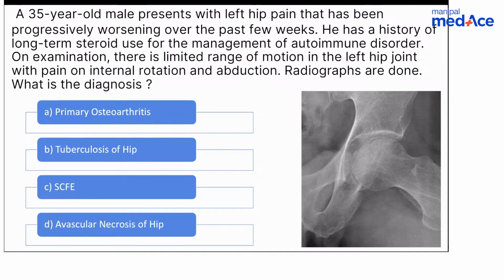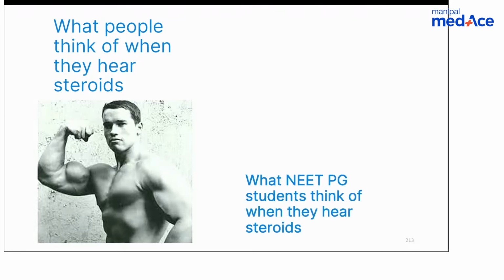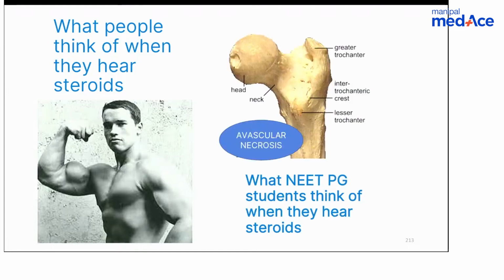Okay, I won't stretch too much here. The one thing I always tell students is whenever other people think of steroids, they'll think of muscle, body muscle, or Arnold Schwarzenegger. But if a NEET PG student hears steroid and mainly an orthopedic question, always think of avascular necrosis. Always think of avascular necrosis.